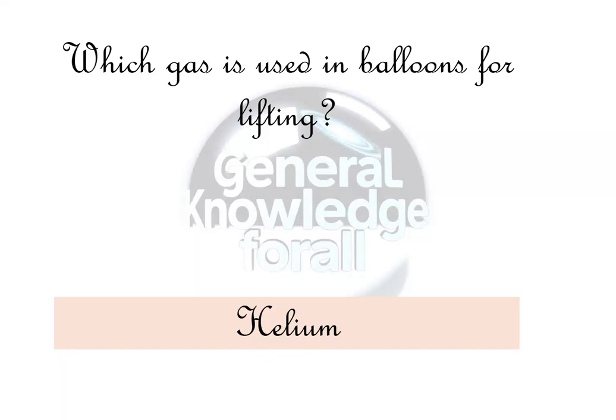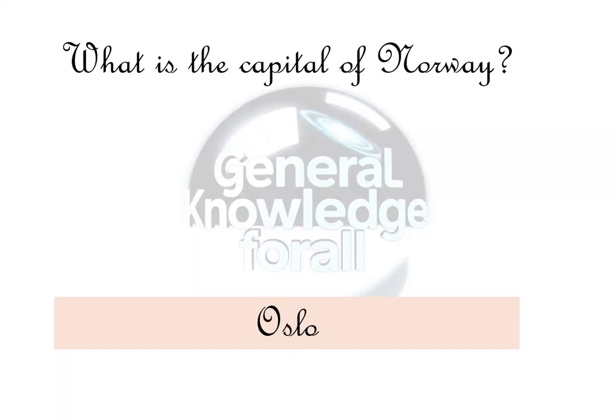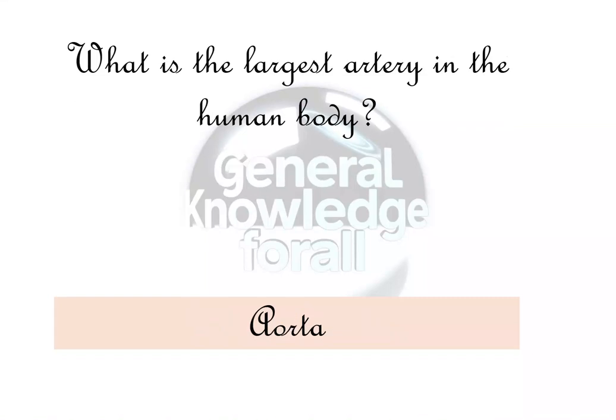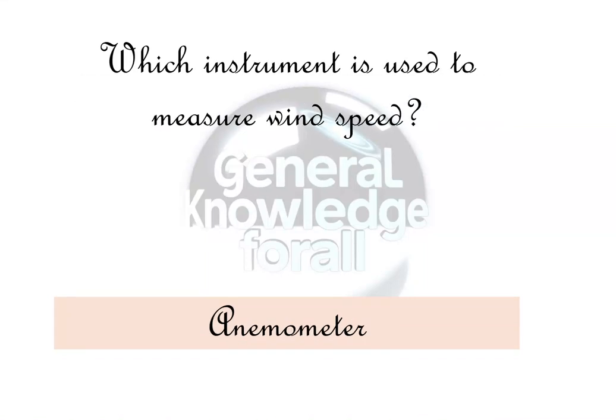What is the capital of Norway? Oslo. Which Indian scientist developed India's first indigenous computer TIFRAC? Homi Bhabha. What is the largest artery in the human body? Aorta. Which instrument is used to measure wind speed? Anemometer. Who wrote the Meghaduta? Kalidasa.